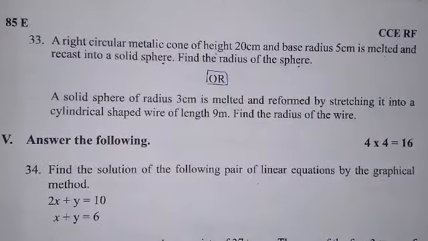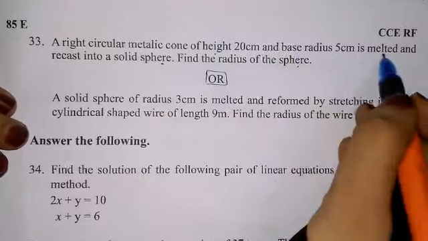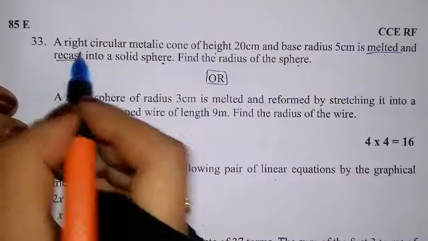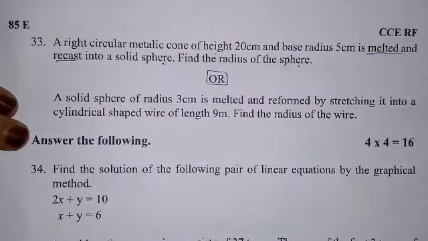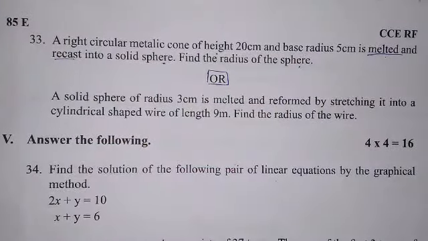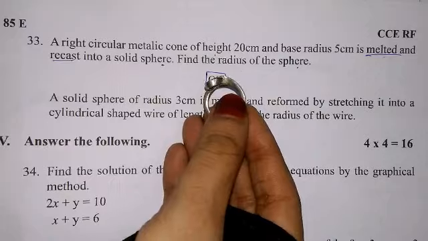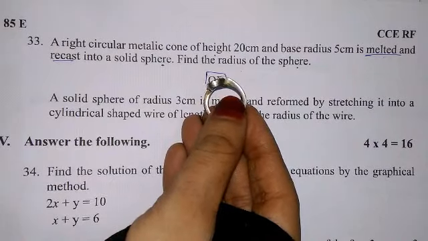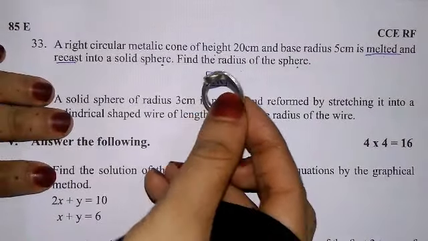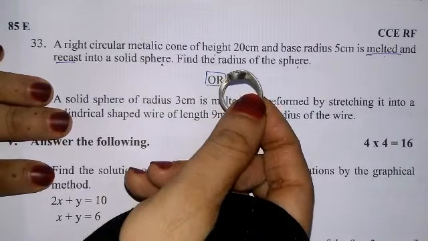See, while teaching the surface area and volume, I have already told here the question is melted and recast, melted and reformed. For example, for metallic, I'll take this metallic ring and I'll tell them, like in the shop, I'll go and say that you just melt this ring and I want a small top from this ring.